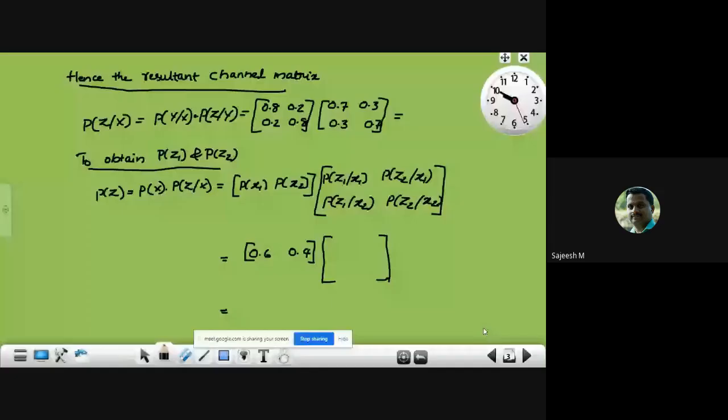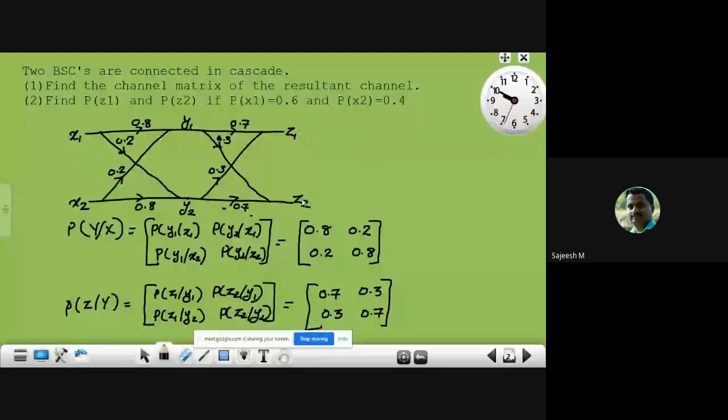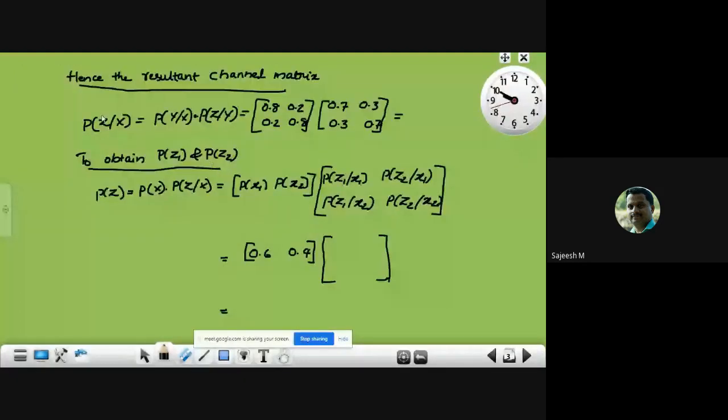If we consider these two channels together, x1 x2 are the input and z1 z2 is the output. Therefore we can write that channel matrix as P of z given x.